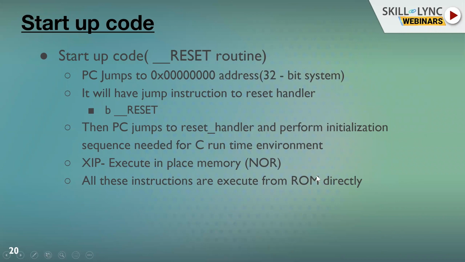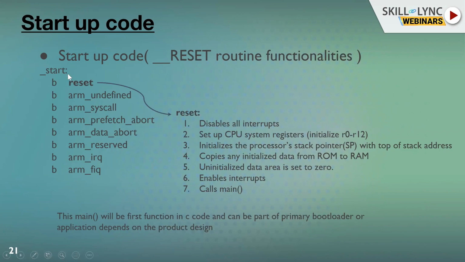All this is happening because we have execute-in-place memory, NOR flash. The code flash, the internal code flash, is NOR flash, so it is executing from the same address. Execute in place means it reads from the flash and executes from the flash, so that's why these instructions are executed directly. This bootloader code should be stored in non-volatile memory, otherwise it will go away when the power is off. The program counter should point to that address.